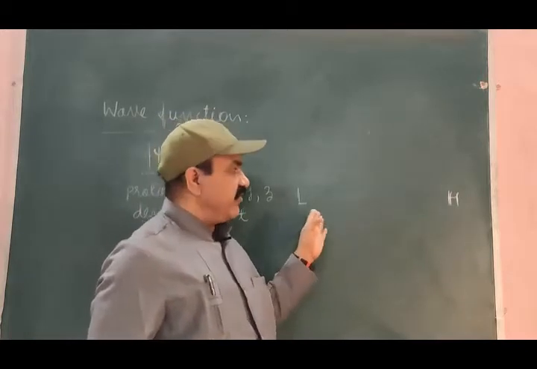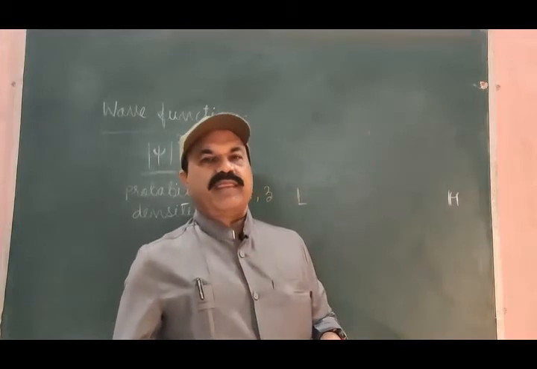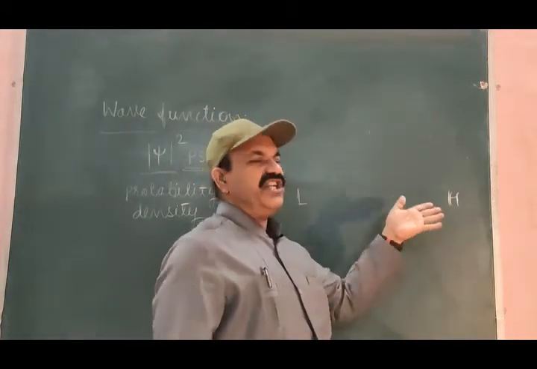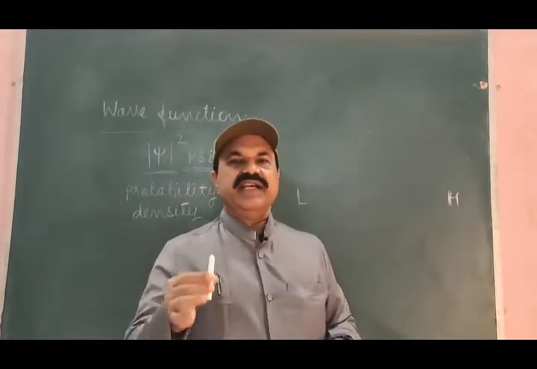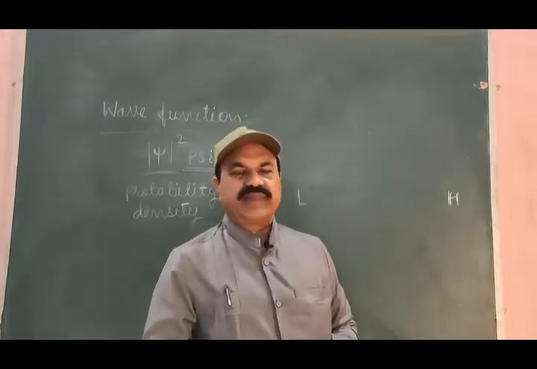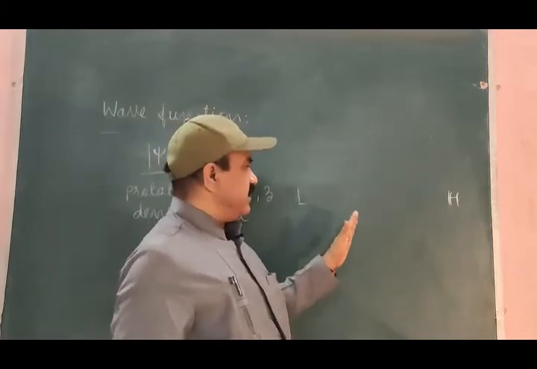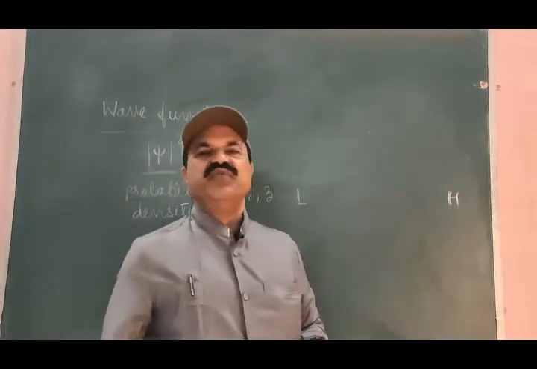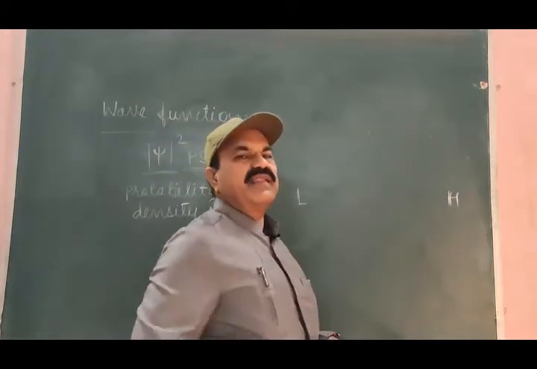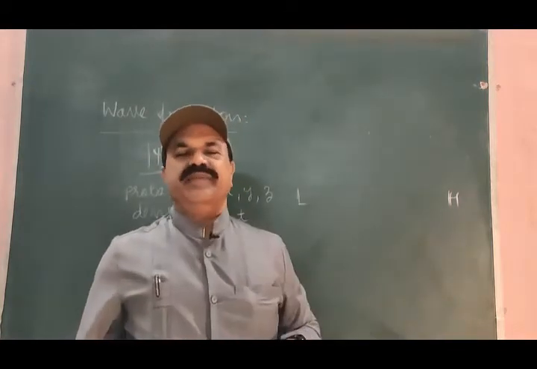So, when the electron is moving, a de Broglie wave is associated with the electron, and with this de Broglie wave, a wave function psi is associated. That is, a wave function psi is associated with the moving electron. As I know that this is the space where the electron is moving, it means that the wave function psi has spread all along from the lower limit to the higher limit.